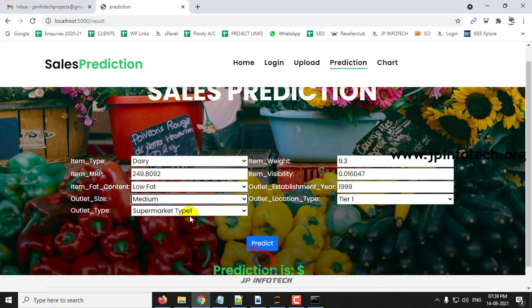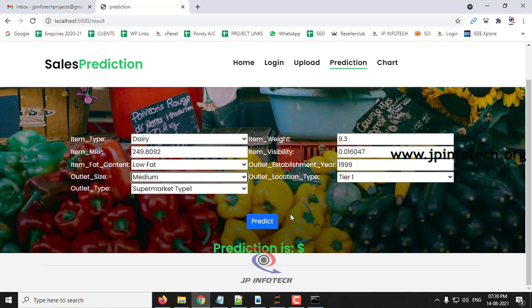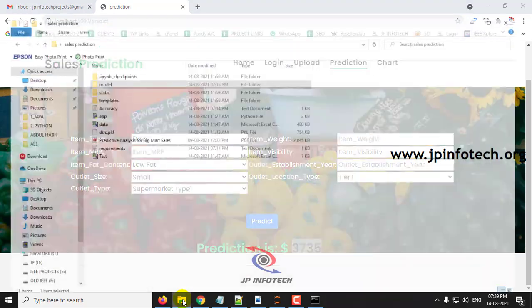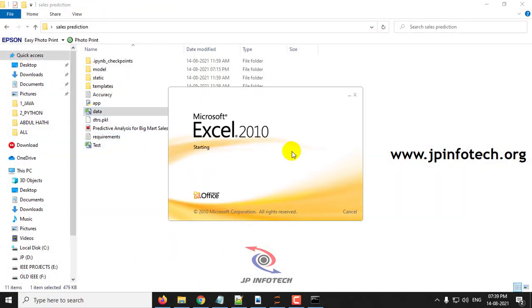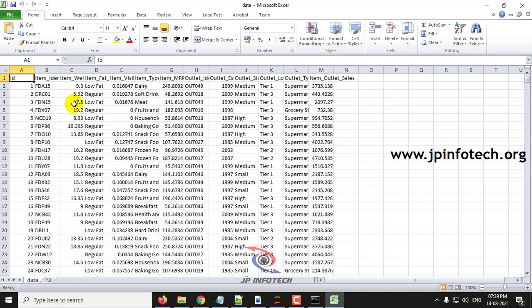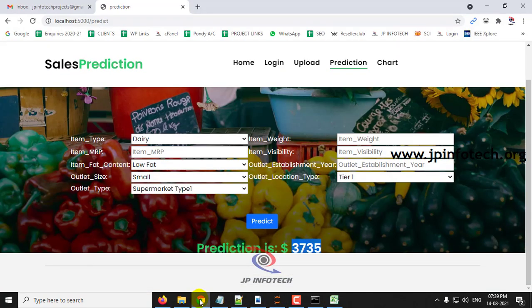For this case, let me check the prediction value. Just click predict and you can see the prediction result is around 3735. If you look at the dataset, this is the first data which I have checked, which is around 3735. The exact data has been predicted over here.